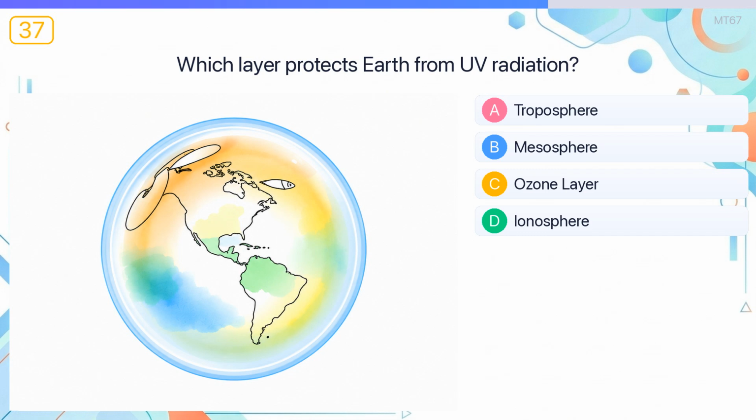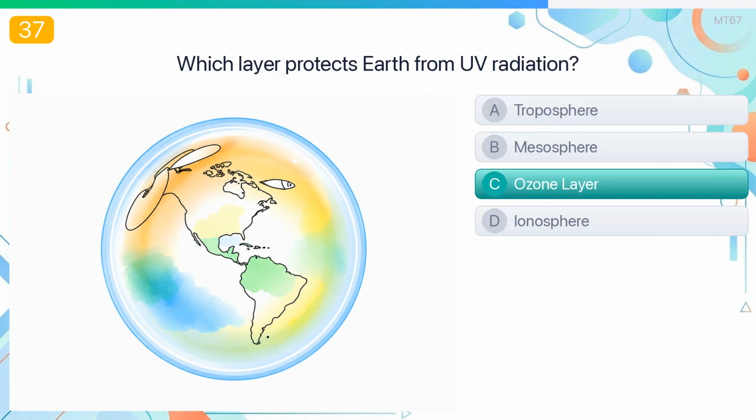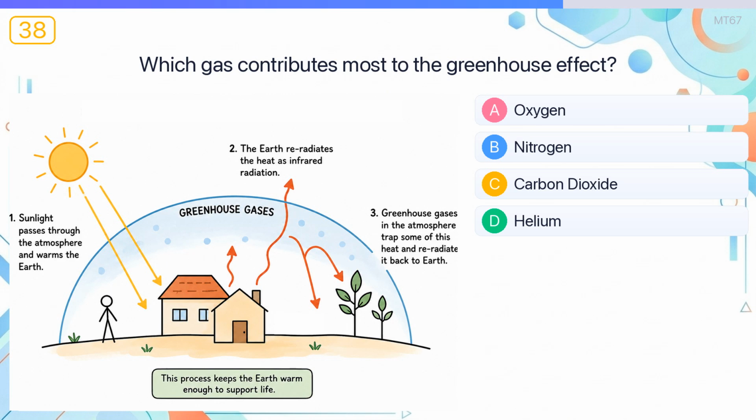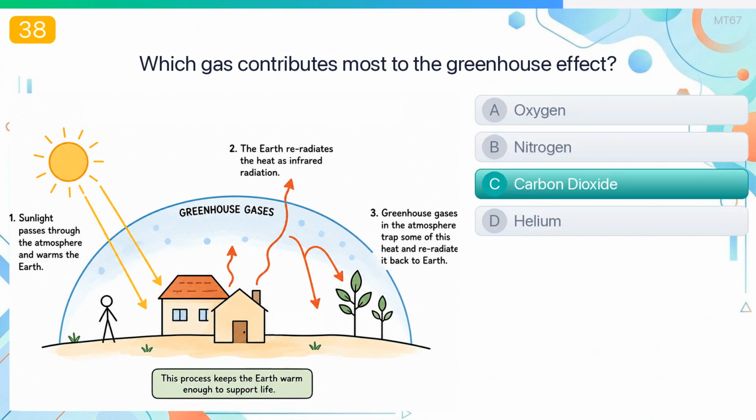Which layer protects Earth from UV radiation? The answer is ozone layer. The ozone layer absorbs much of the sun's harmful ultraviolet radiation. Which gas contributes most to the greenhouse effect? The answer is carbon dioxide. Carbon dioxide traps heat in the atmosphere and contributes to global warming.